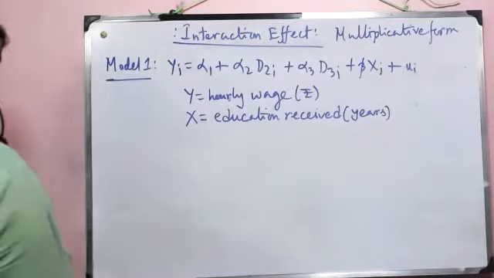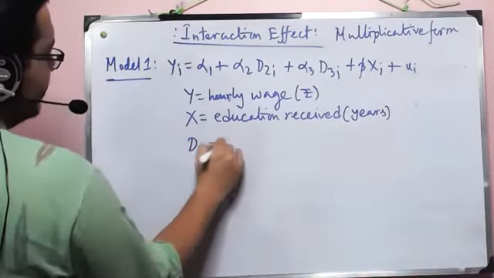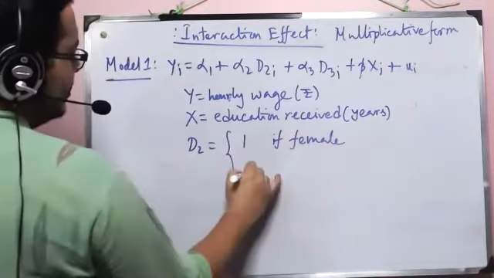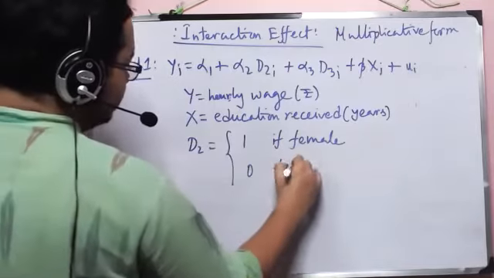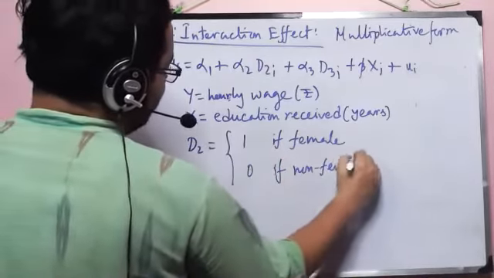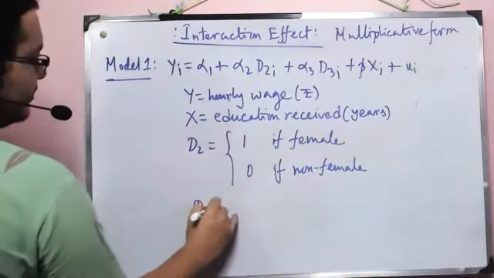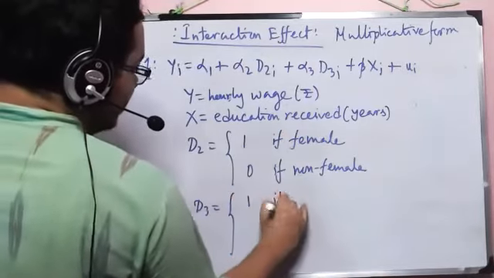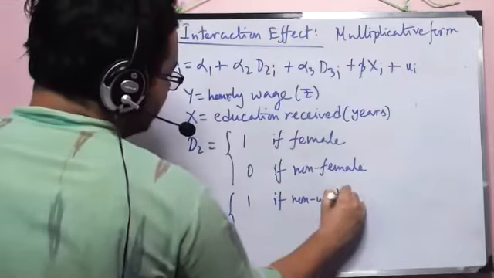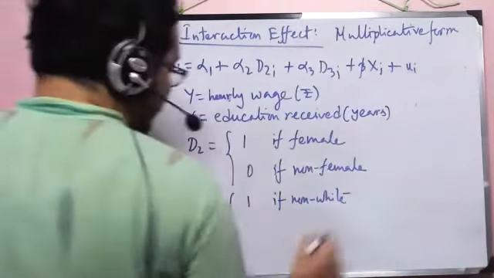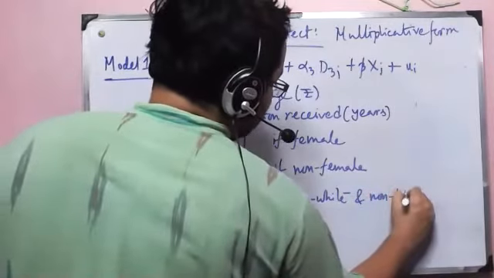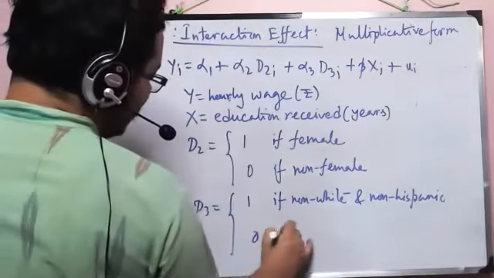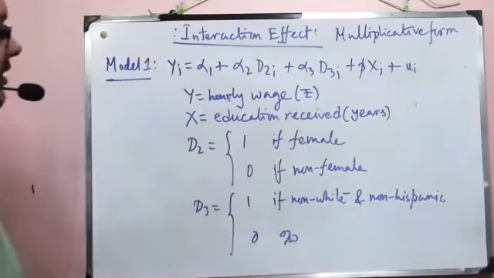Now let's look at what these two dummies are. D2 is 1 if female and 0 if non-female. That definition kind of avoids all the gender issues. D3 is 1 if non-white and non-Hispanic, what we say Spanish all the time, and 0 otherwise. So this is our model.